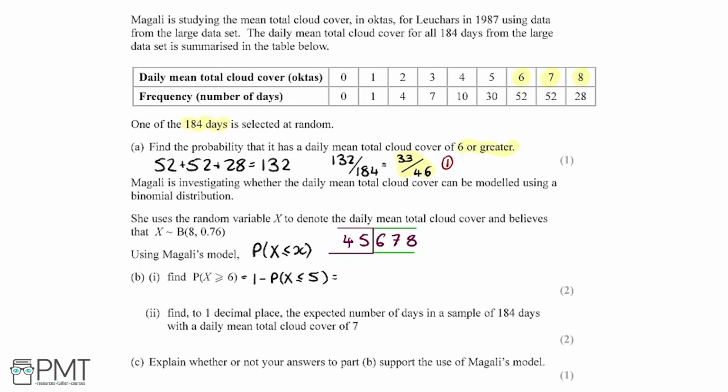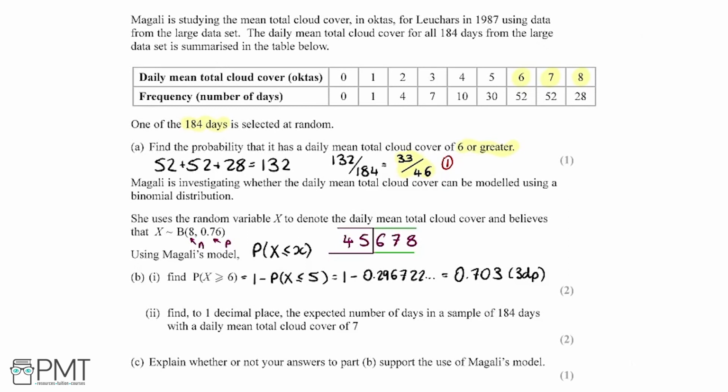So going into the binomial CD menu in our calculator, we can input our upper value as 5. Looking up at the distribution used, we're going to input n to be 8 and p, the probability, to be 0.76. So doing that, we're going to get 1 minus the value that the calculator gives us, 0.296722... And if we evaluate this, that gives us 0.703 to 3 decimal places.